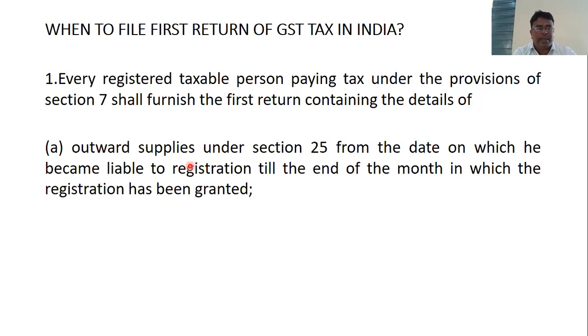So the details include the outward supplies under section 25. I have already spoken about this. Under section 25, every taxable registered person will be taxable, will be payable, all these things.